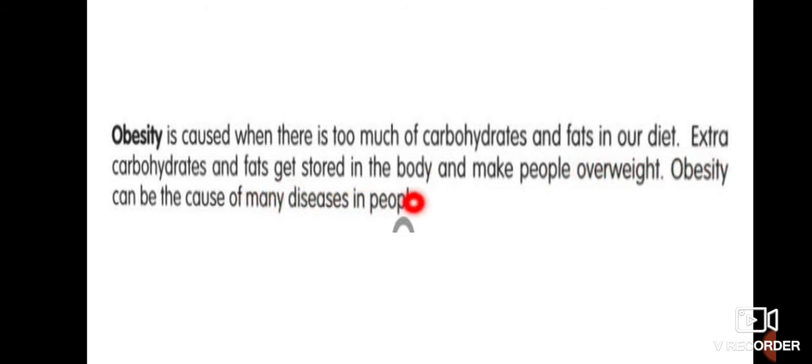Extra carbohydrates and fat get stored in the body and make people overweight. Obesity can be the cause of many diseases, as we have discussed: high blood pressure, diabetes, etc. Carbohydrates and protein are important for a malnourished child, and obesity can be cured by having a low fat and low carbohydrate diet and doing regular exercise.